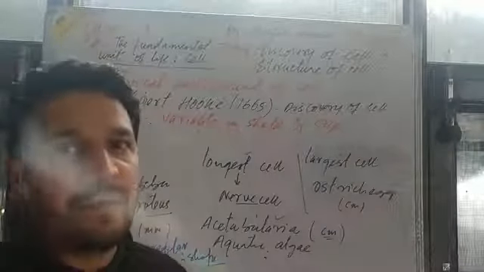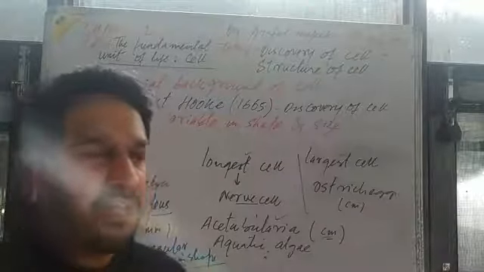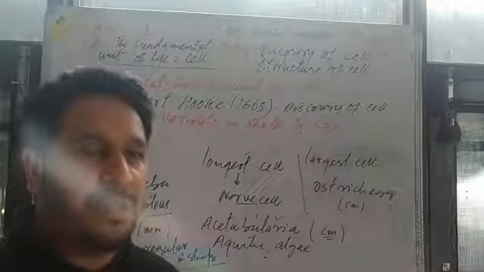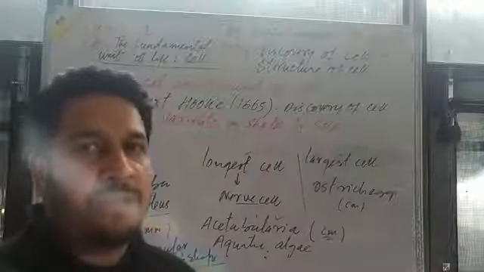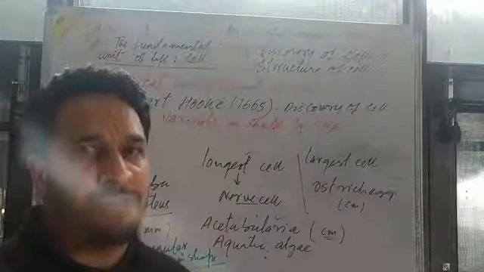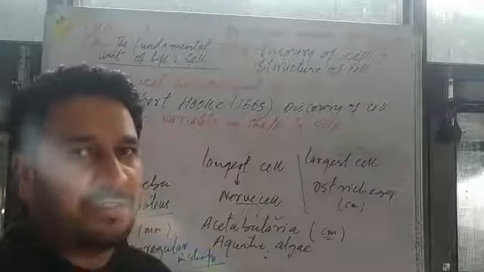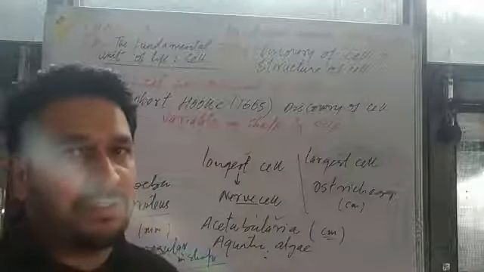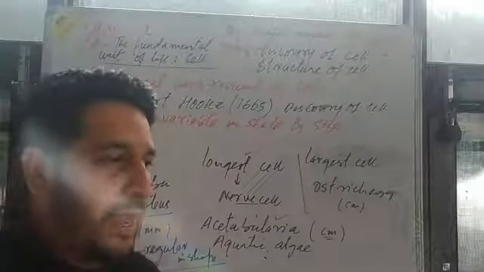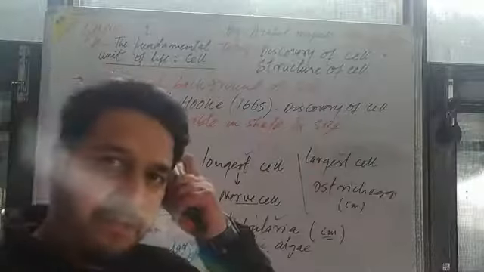Then the question is that the cell is variable in shape and size. The cell is variable in shape as per the function or job it performs, and its size also varies. Some are the smallest cell, some the largest, the longest cell. I illustrated this with examples.